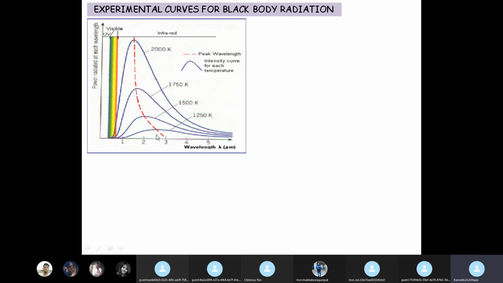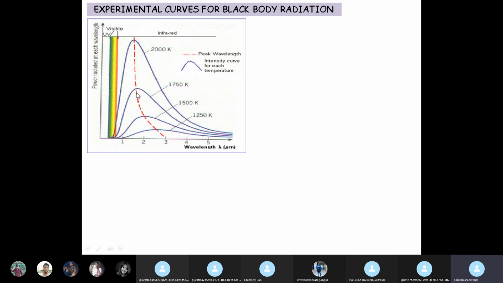Increasing wavelength, the energy density falls again. Okay, and this is for a particular temperature, and as we go to higher and higher temperatures, we see that the maximum energy density is obtained at a lesser value of wavelength, and the maximum value of this energy density is higher for higher temperatures, right?